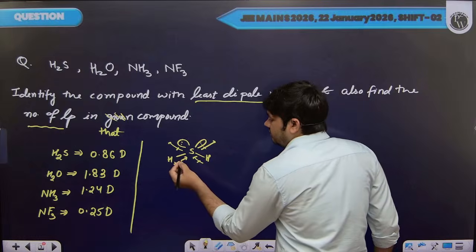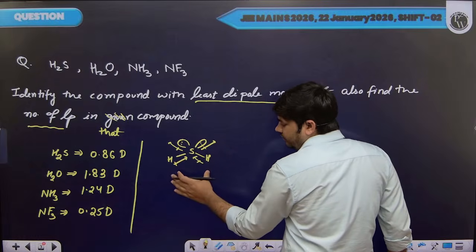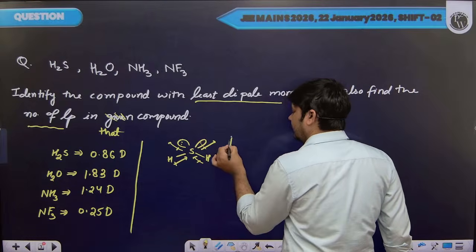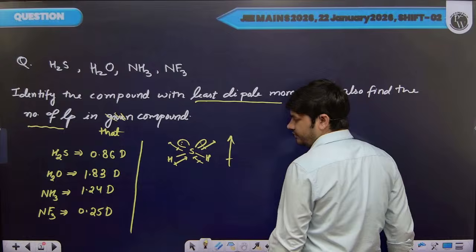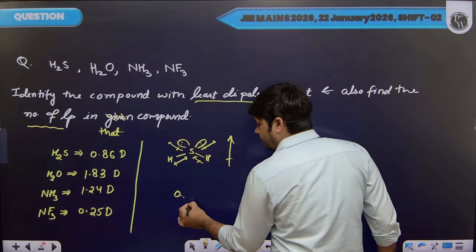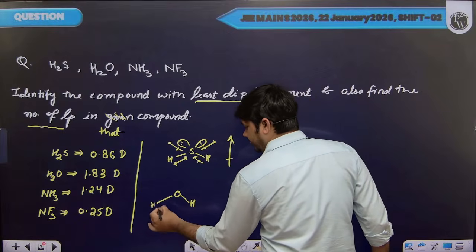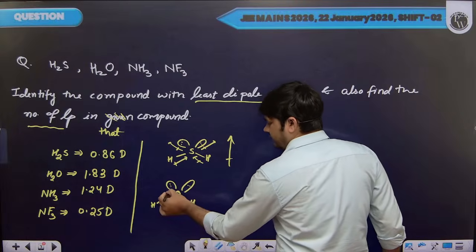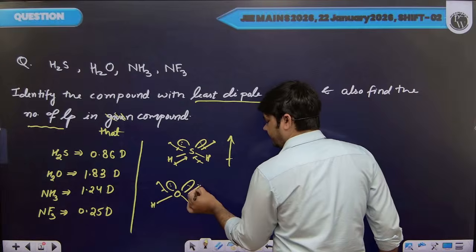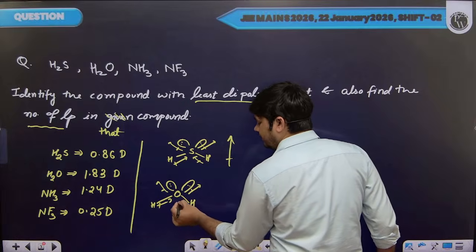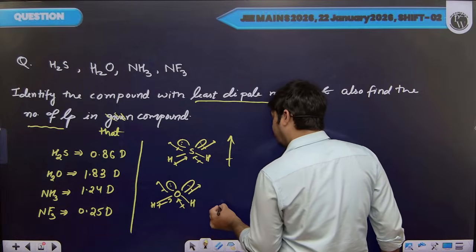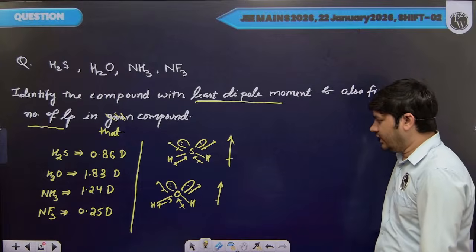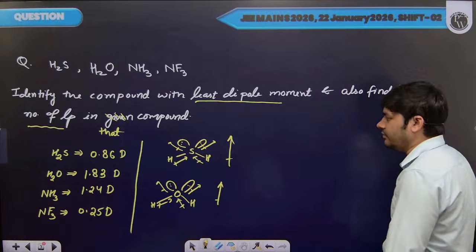And so in this case all dipole moments are directing in the same direction, so they will get added up. Now, if we talk about water, then same kind of thing. Same directions, all dipole moments, whether we talk about bond dipole or atomic dipole, both will be directed in the same direction, so they will get added up.